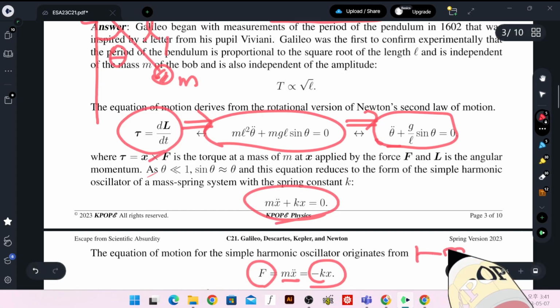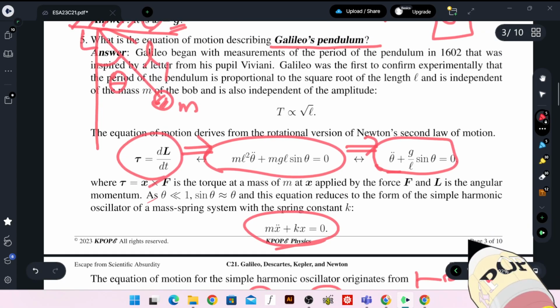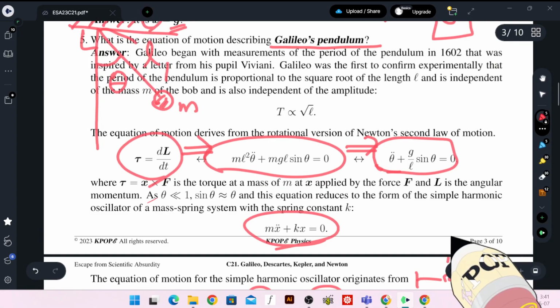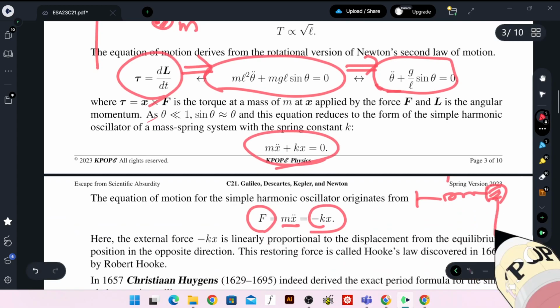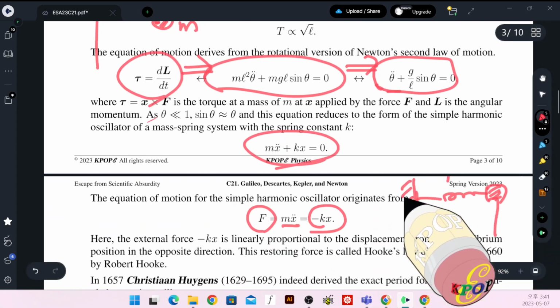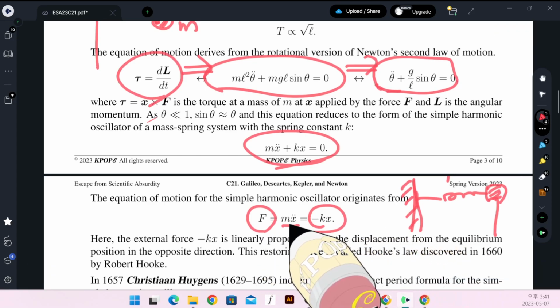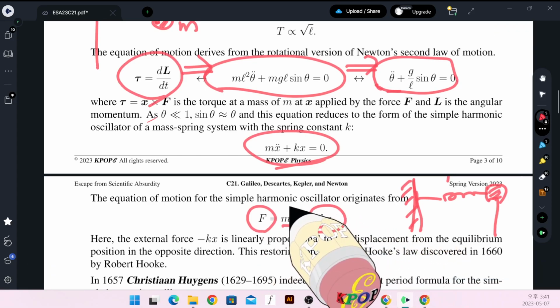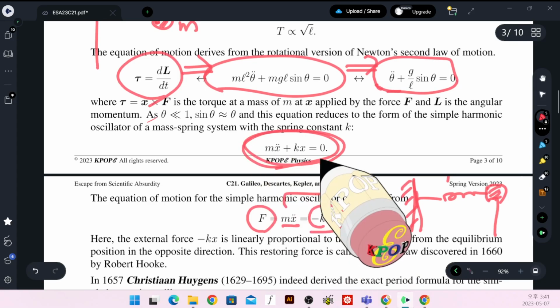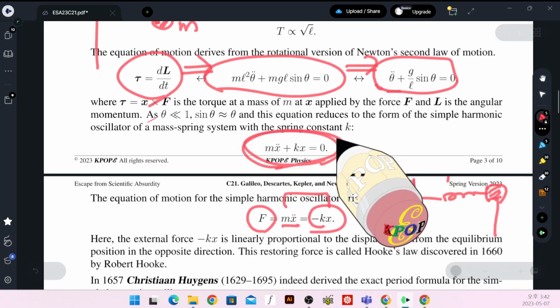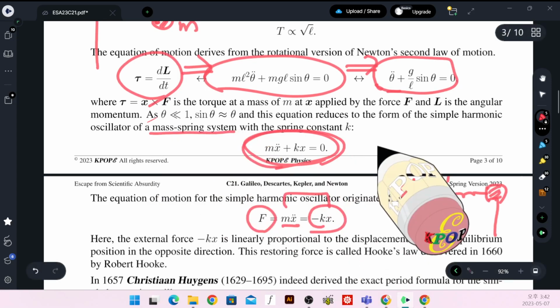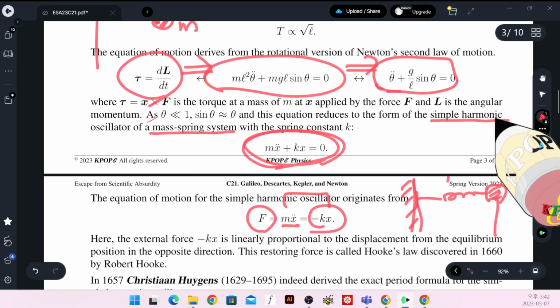The spring-mass system tends to return to the point at which equilibrium happens. If we rearrange this equation, you will find this. We call this mass-spring system a simple harmonic oscillator.